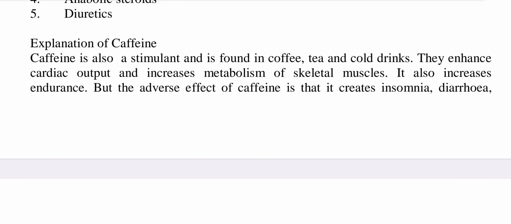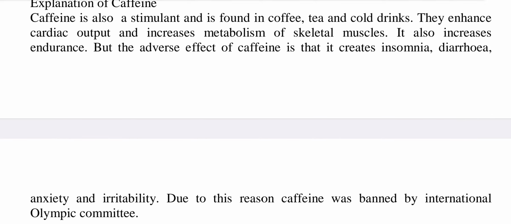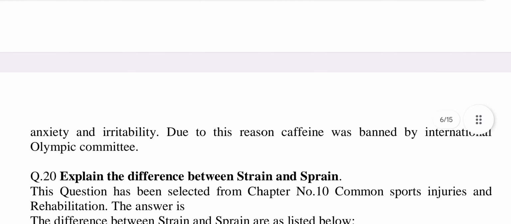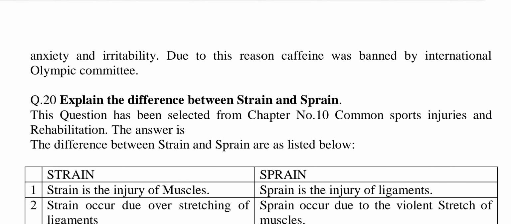Caffeine is also a stimulant and is found in coffee, tea, and cold drinks. It enhances cardiac output and increases metabolism of skeletal muscles. It also increases endurance. The adverse effects of caffeine are that it creates insomnia, diarrhea, anxiety, and irritability. Due to this reason, caffeine was banned by the International Committee.